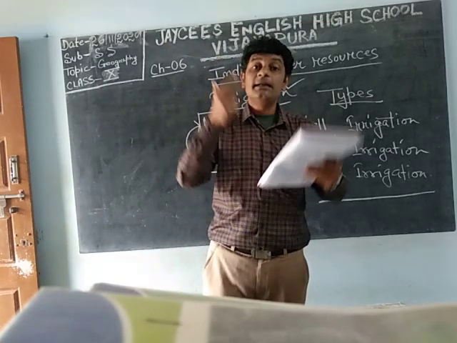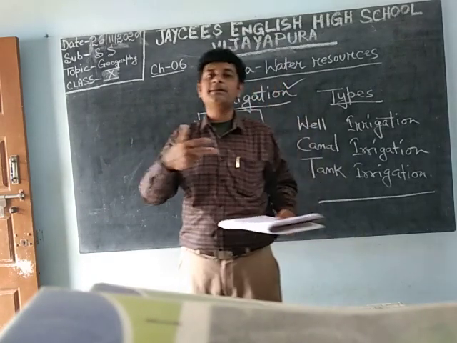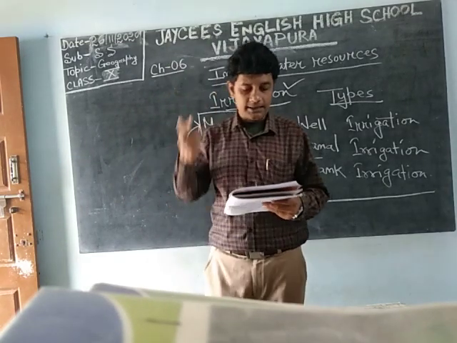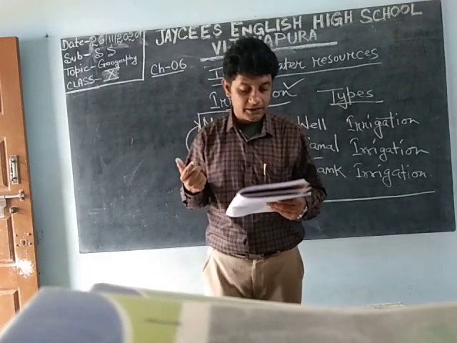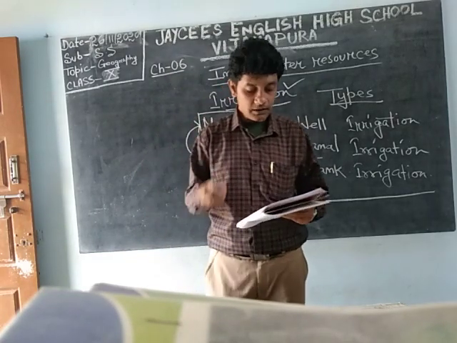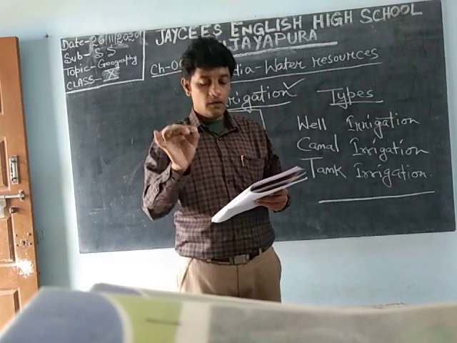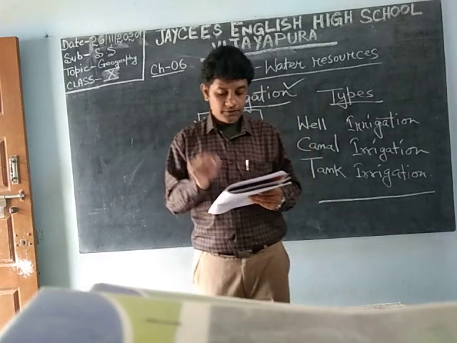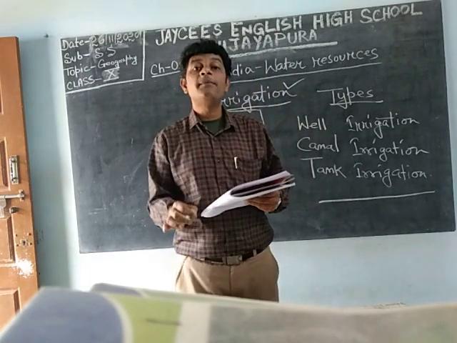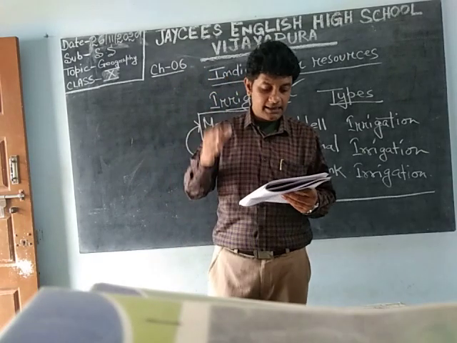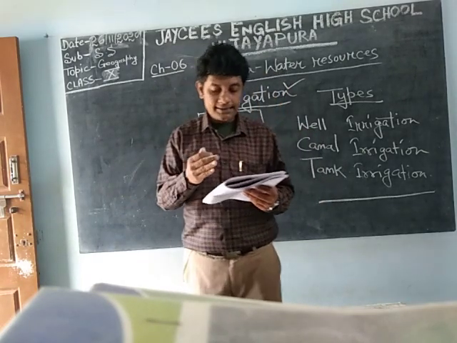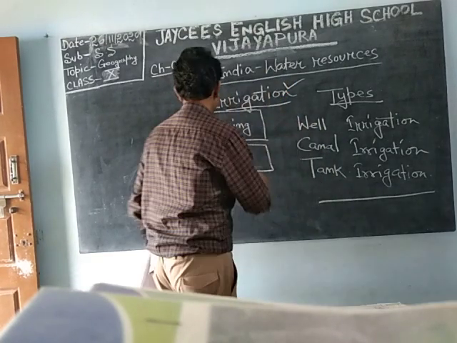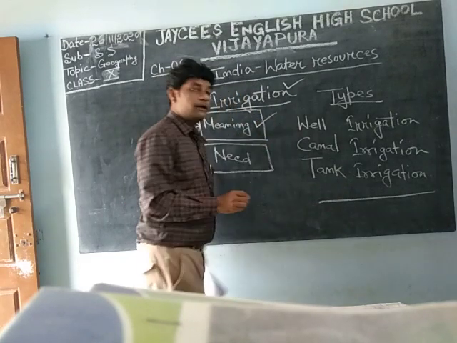Artificial water means the same water, but we will carry it by some scientific or technological method so that water goes there and we can do the cultivation. So the artificial supply of water for the purpose of agriculture is called irrigation. It refers to supply of water from any sources, means river, reservoir, tanks, underground sources, etc., to agricultural land. This comes under the meaning of irrigation.